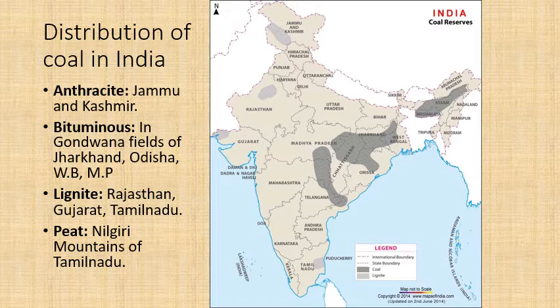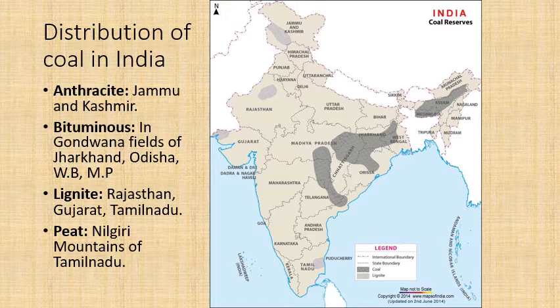So if you look according to the age of coal, you can see Gondwana coalfields more towards the eastern side, and the tertiary coalfields, the younger ones, more towards the western side of Gujarat, Rajasthan, and also some northeast states. That's how it was separated. But if you look according to the quality, anthracite, we learned, is only in Jammu and Kashmir. Bituminous, or the second quality, is of Gondwana coalfields, mostly in Jharkhand, Odisha, West Bengal, Madhya Pradesh.